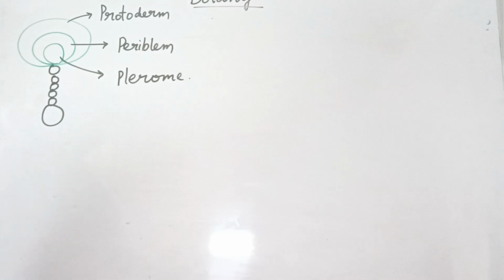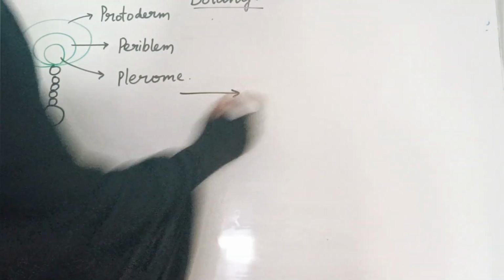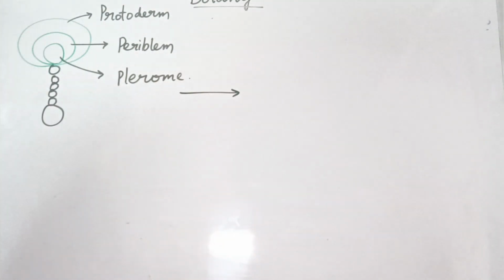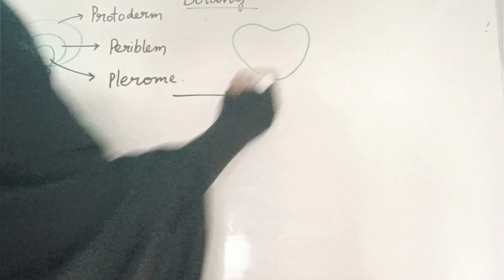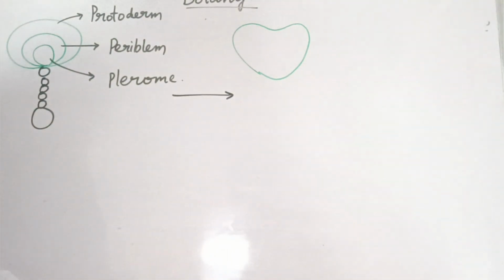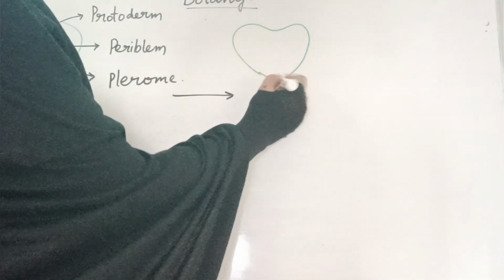Now these are the different divisions. After reaching the globular stage, it will go through further divisions and form a different shape called the heart shape or early heart shape embryo. Now see, the divisions only take place in the embryonal stage, but you can see that the basal stage remains the same.